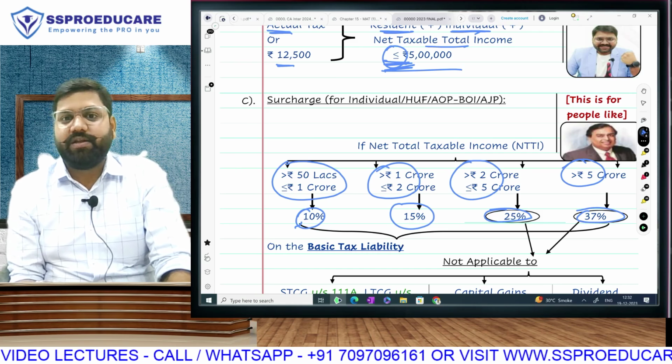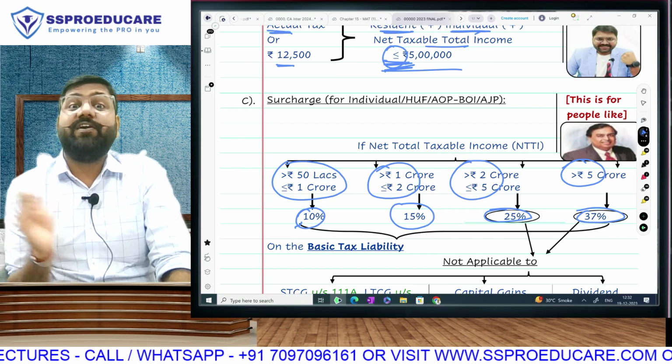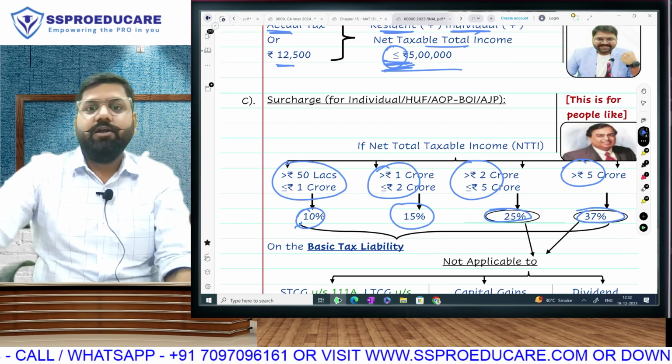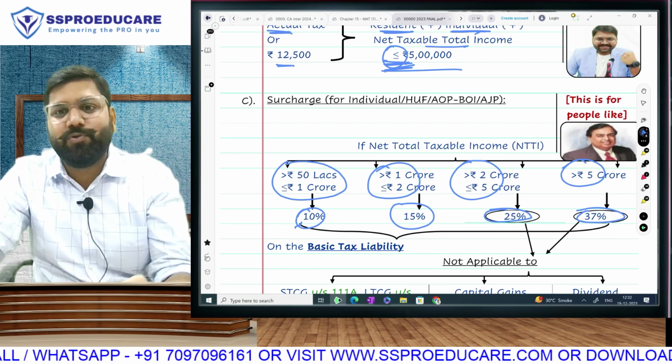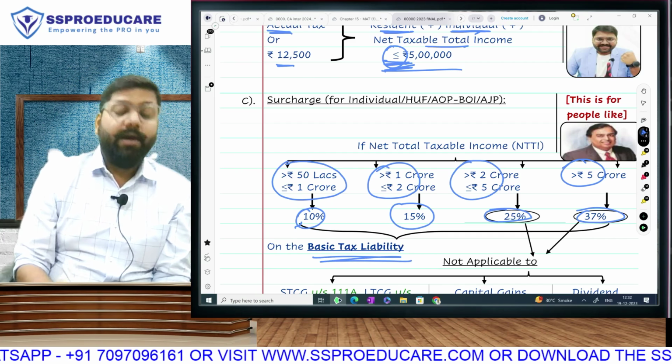But once you cross 50 lakh, it will be 10% till exact 1 crore, because 15% will come only when it is greater than that. So surcharge will keep on increasing as income becomes greater. More than 1 crore, 15. More than 2 crore, 25. More than 5 crore, 37% on your basic tax.